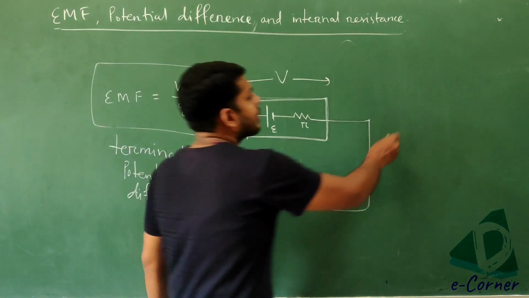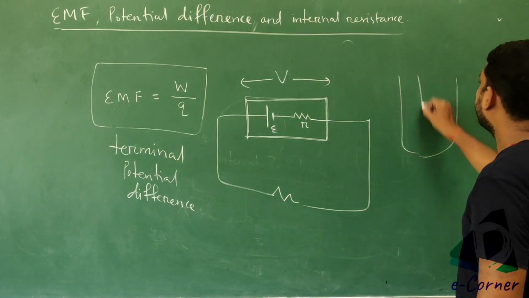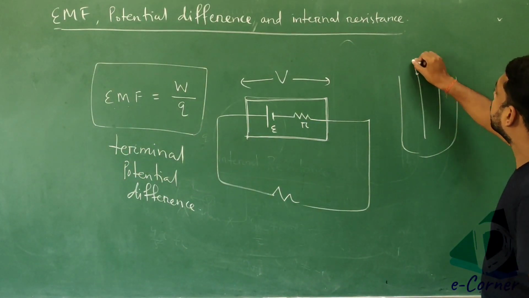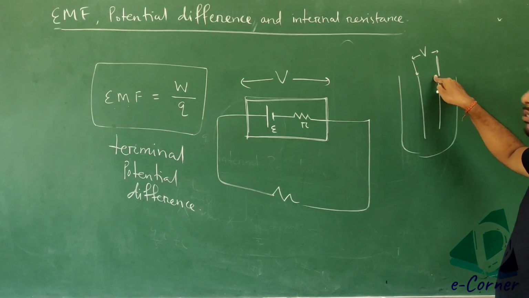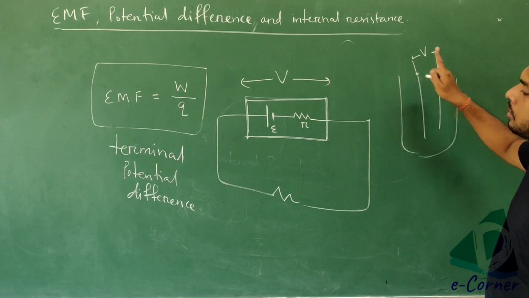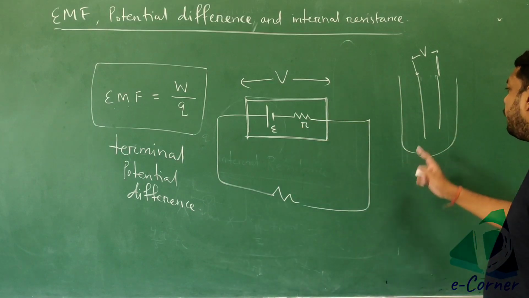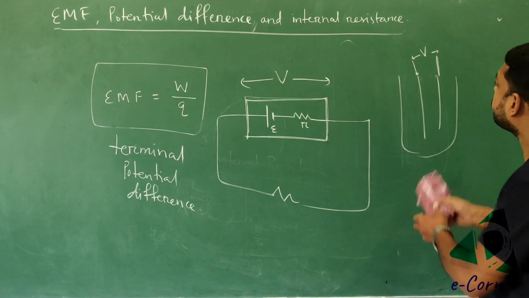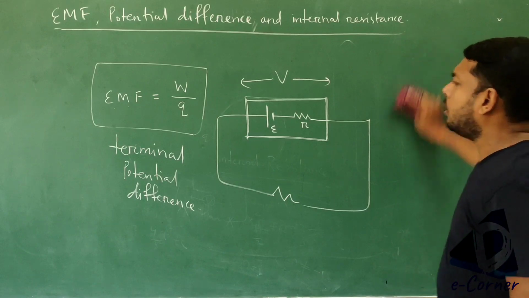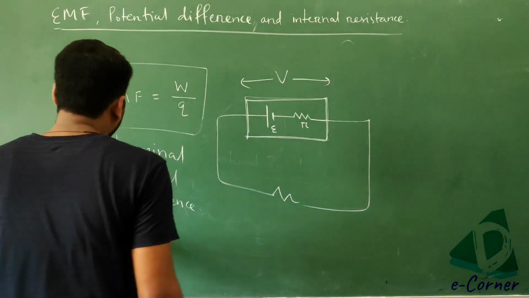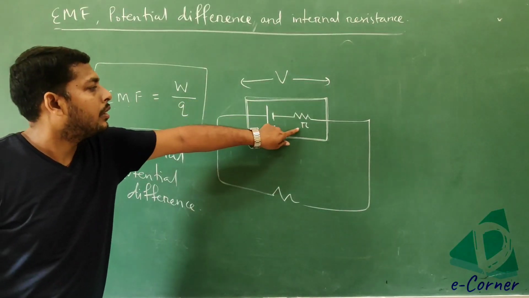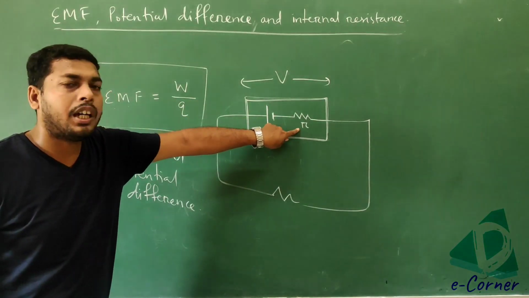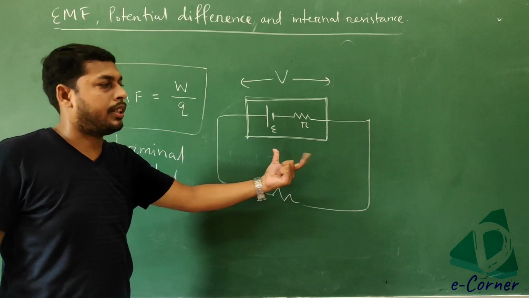What will be in a cell? There will be electrodes in a cell. These two are electrodes. So the potential measured between these two electrodes is called the terminal potential difference of this cell. Okay. So here we have to find the terminal potential difference V and internal resistance r of this battery or cell.